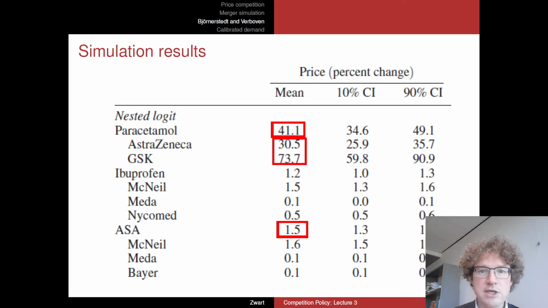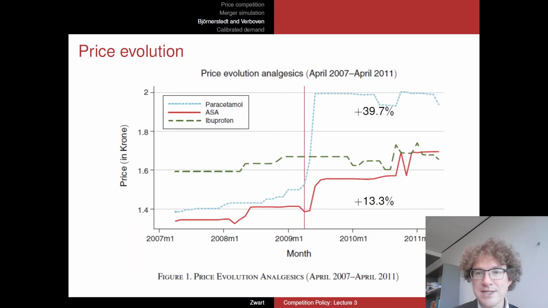What you see here is the price increases as a result of this simulated merger, and you see that paracetamol, as a result of this merger, was predicted in the simulation to increase in prices by 41%. If we look back to what we saw in practice, that's actually quite close.